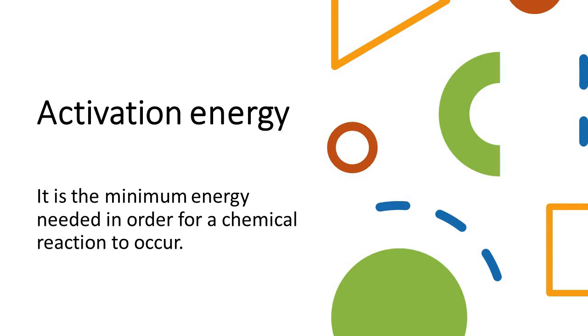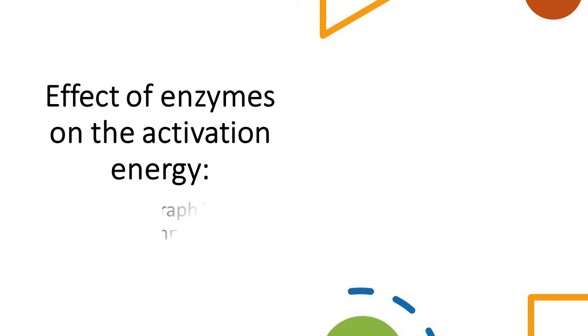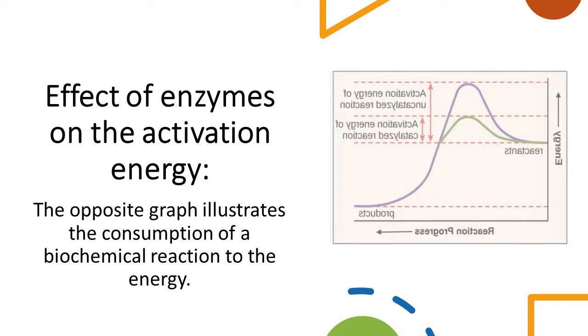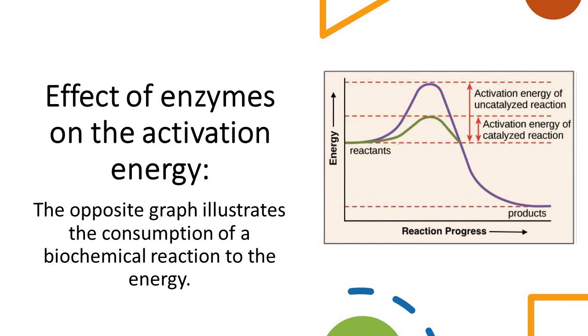But here, guys, each cell needs energy. How to decrease this energy? How to make this energy decrease and not consume all of it? So we can use an enzyme. The effect of the enzyme on the activation energy is to decrease the activation energy needed by the cell.